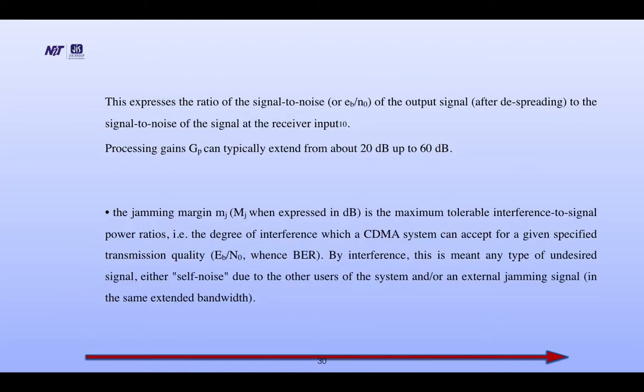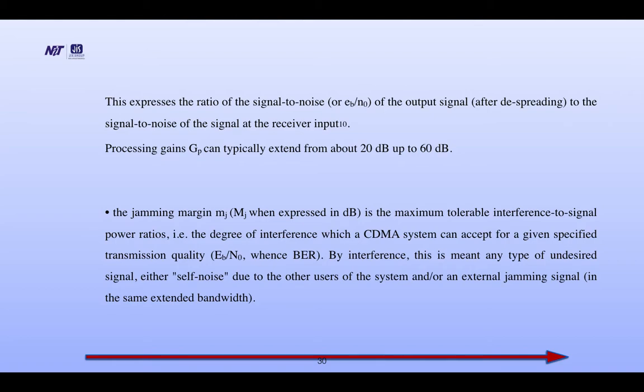This expression is the ratio of the signal to noise ratio EB by NO of the output signal after despreading to the signal to noise ratio of the signal at the receiving input. Processing gain GP can typically extend from 20 dB up to 60 dB.